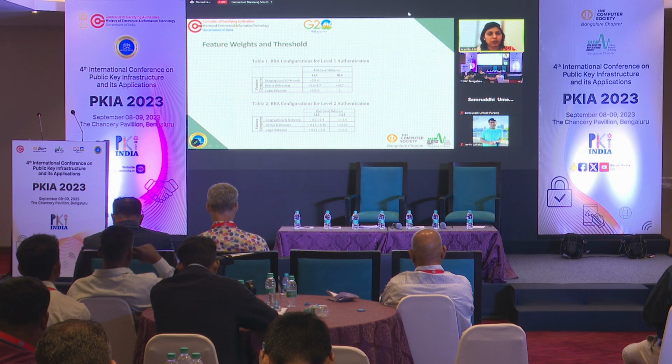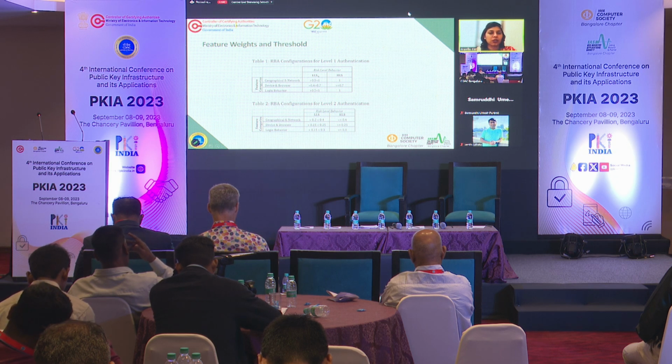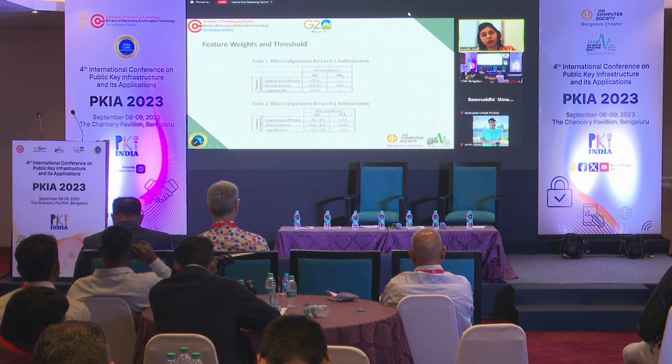Initially, if it is geographical and network information, the threshold which we have taken is 0.1 to 1. Device and browser, we have taken 0.4 to 0.7. Login behavior, we have taken 0.5 to 1. And LLS and HLS are nothing but low-level risk and high-level risk. If the threshold goes beyond 0.1, 0.7 or 1, it is high-level risk, which means the user will be raised 2 MFAs. LLS means the user will be raised with only 1 MFA.